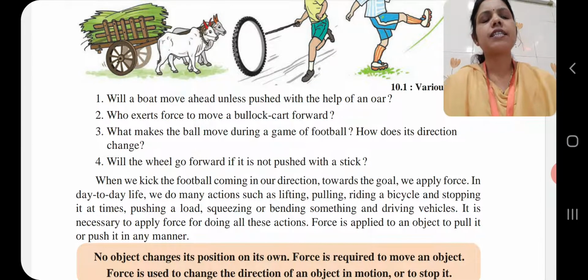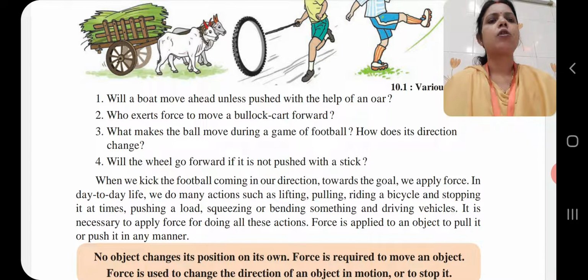First question is asking, will a boat move ahead unless pushed with the help of an oar? Second question, who exerts force to move a bullock cart forward? Third one, what makes the ball move during a game of football? How does its direction change? Fourth one, will the wheel go forward if it is not pushed with a stick?